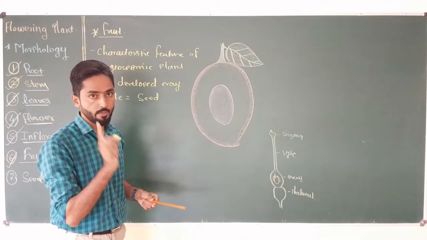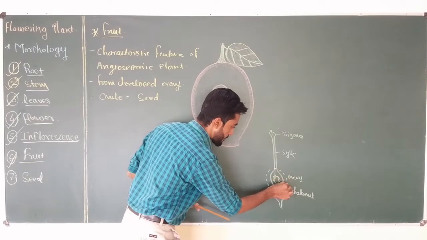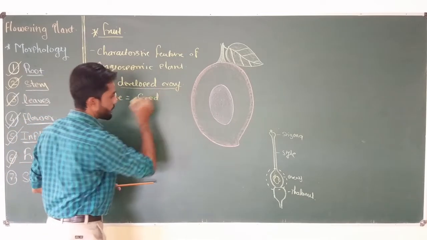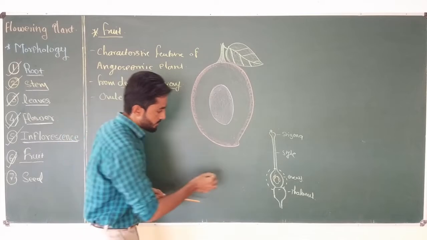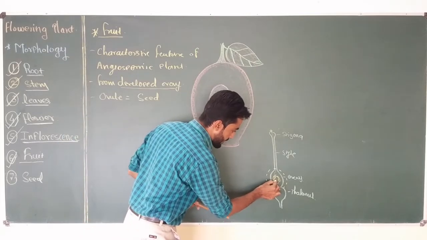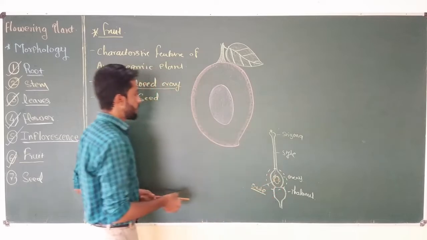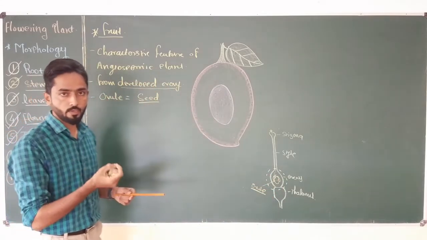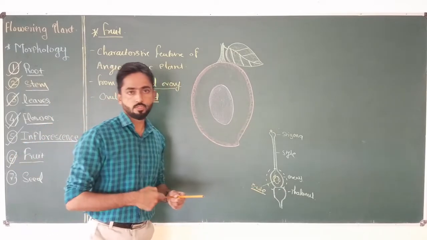After successful fertilization, this ovary develops to form fruit. So fruit is nothing but the developed ovary. Then the ovule which is present inside the ovary develops to form seed.